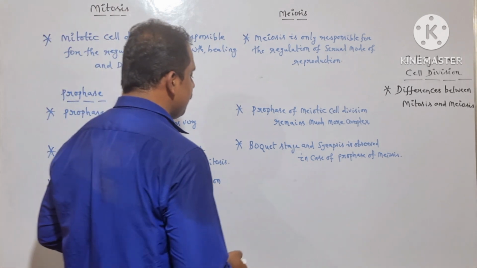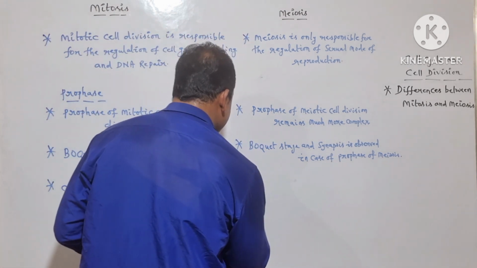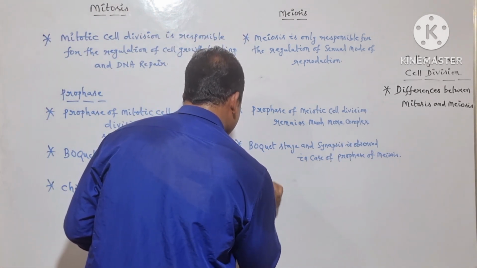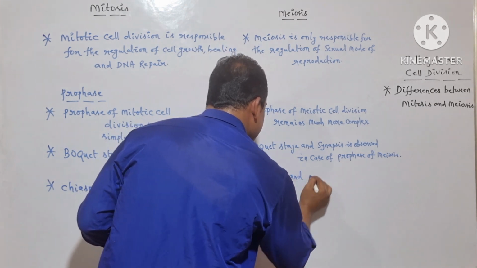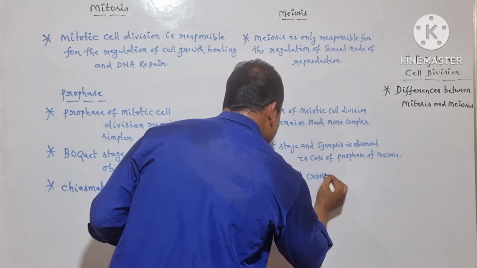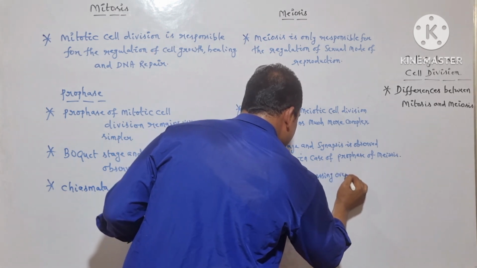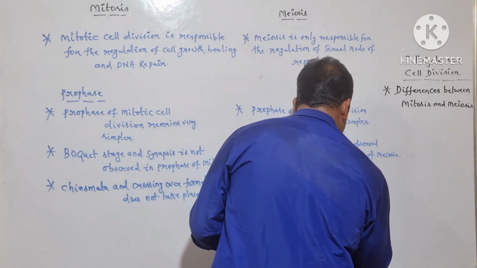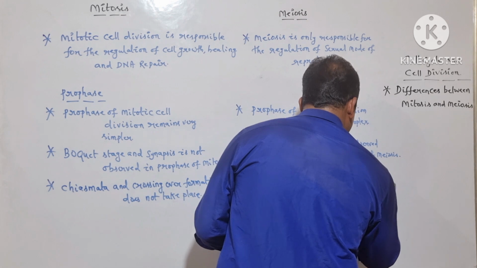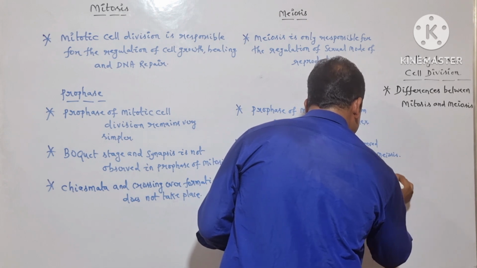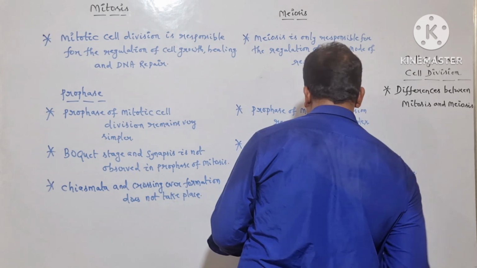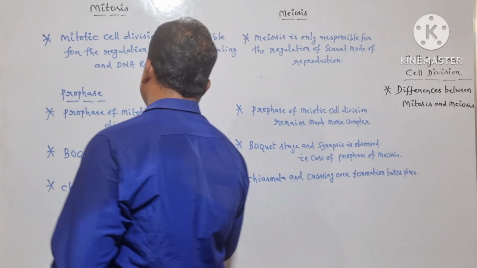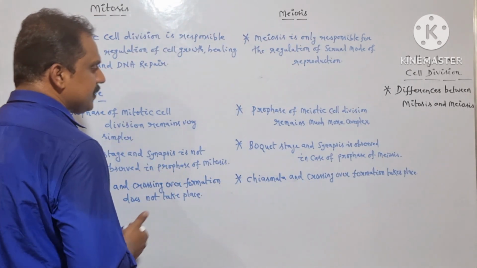But whereas in case of the prophase of meiosis, in general, chiasmata and crossing over formation takes place. So here all these are the basic differences in between the prophase of mitosis and the prophase of meiosis.